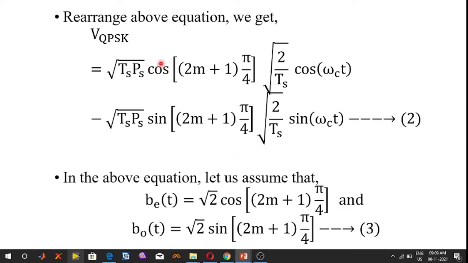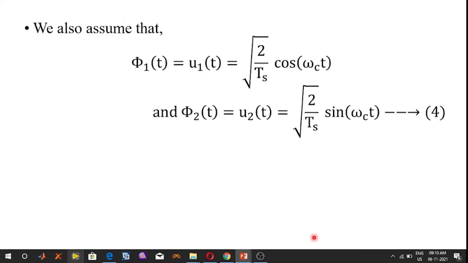In this equation, let us assume that the even signal b_e(t) is equal to square root of 2 cos((2m+1)π/4), and the odd signal b_o(t) is equal to square root of 2 sin((2m+1)π/4). Also assume that the basis function φ1(t) or u1(t) is equal to square root of 2/Ts cos(ωct), and φ2(t) is equal to square root of 2/Ts sin(ωct). So φ1(t) and φ2(t) are the basis functions.